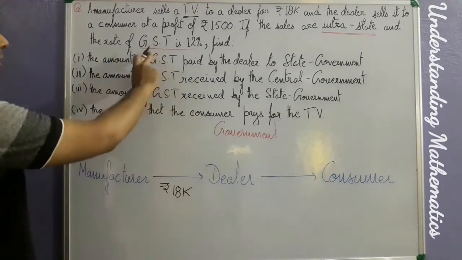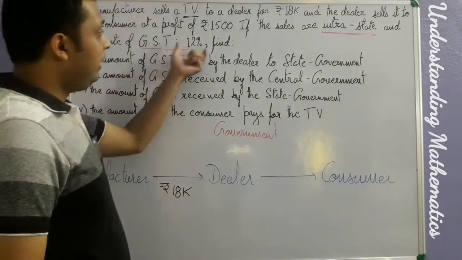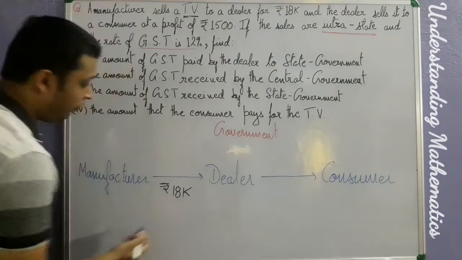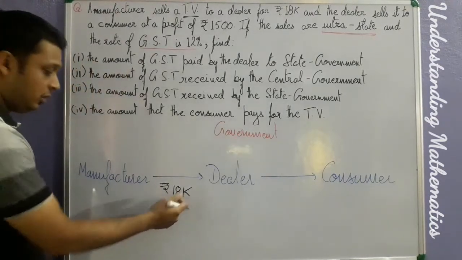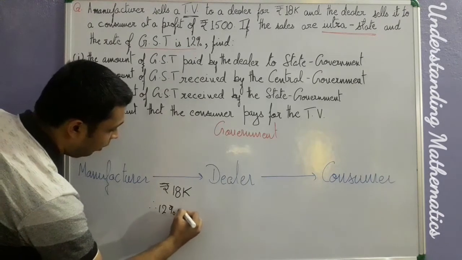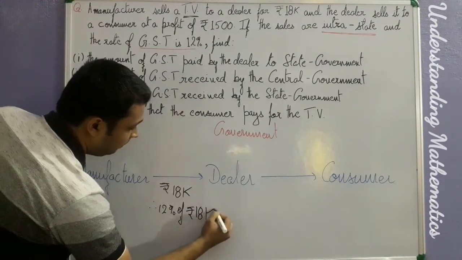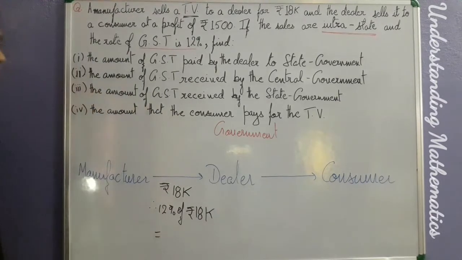Now the government says apply a GST at the rate of 12%. So we will find the 12% of rupees 18,000. You can calculate it. Just give some time, you will understand.